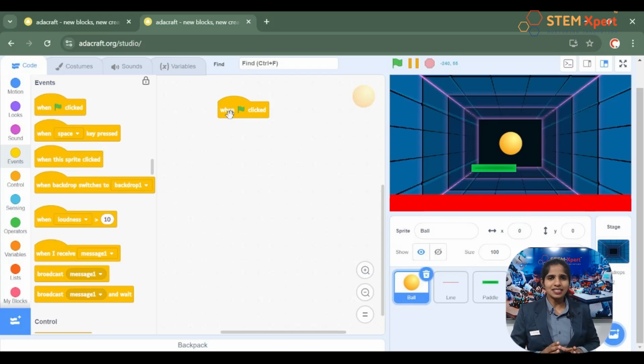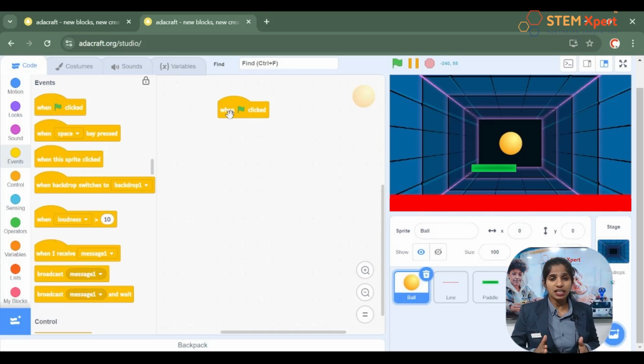Yes, these are used as starters in a program, okay? Once they are triggered, they have the capability to execute or run the blocks under it, okay? So it's your time. Please click on the event block and then choose the option when green flag clicked, then drag and drop it to the algorithm part. Have you done that? Good.